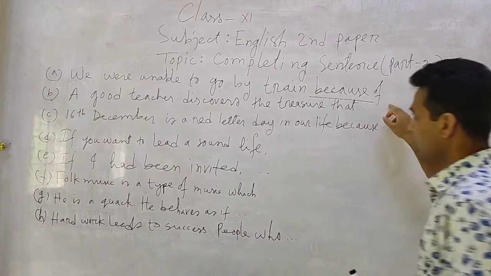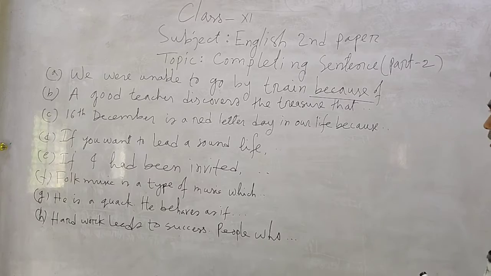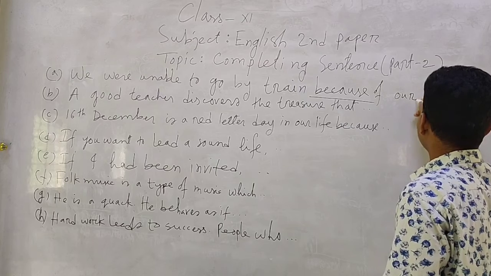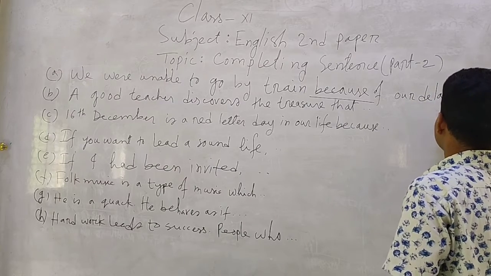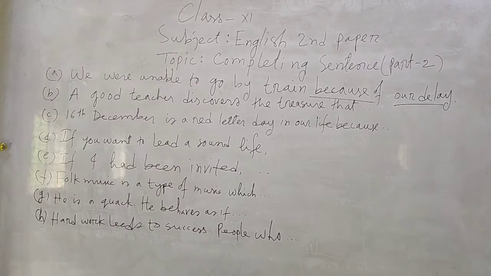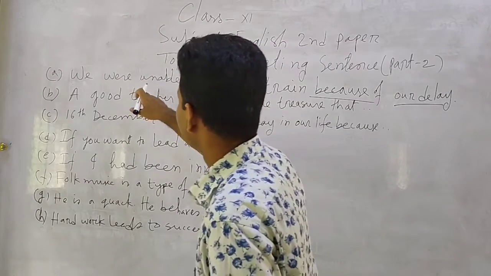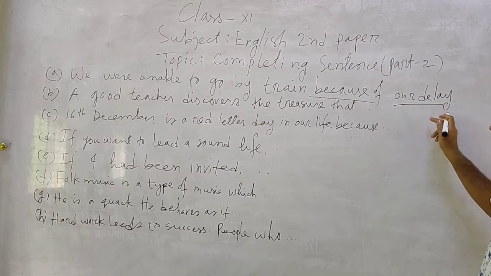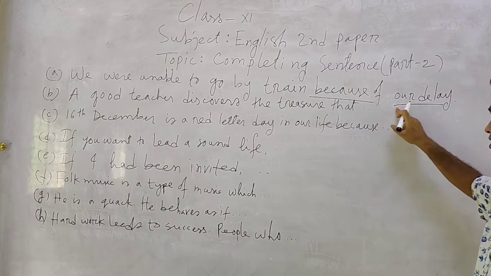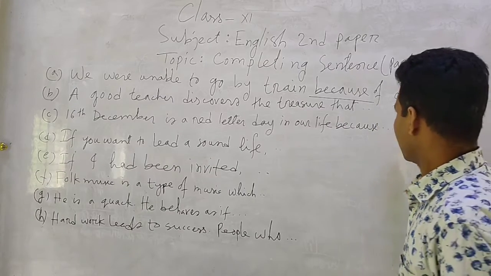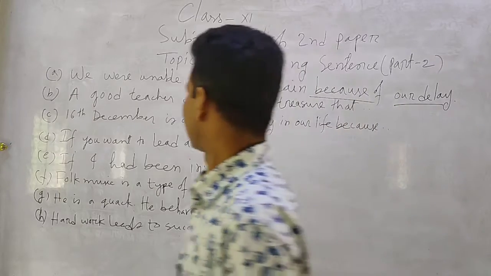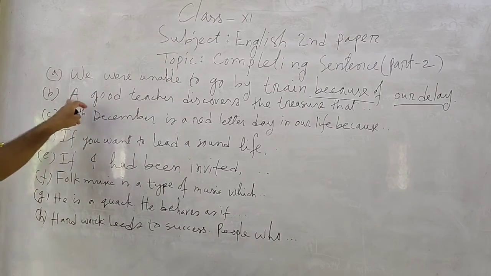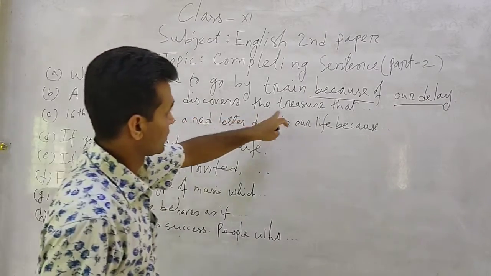So what can we write here? We can write: because of our delay. This is a noun phrase, of course. We are unable to go by train because of our delay. Attention please. So the sentence has been completed by only a phrase. You need not use any clause here. It's a simple sentence, of course.